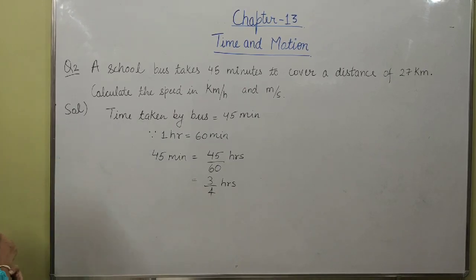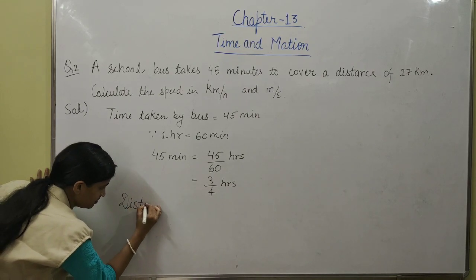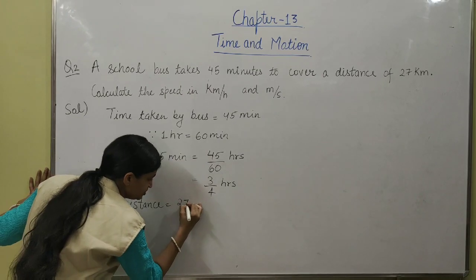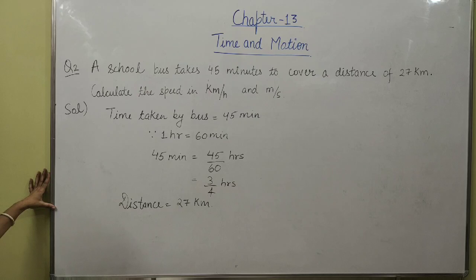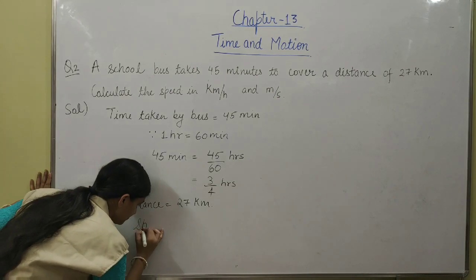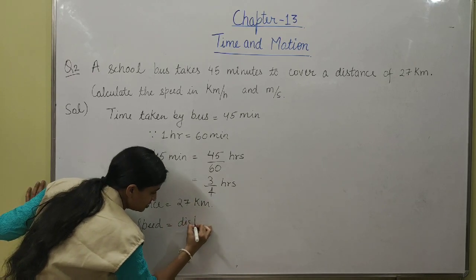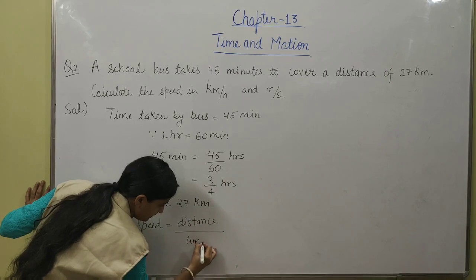Now the distance is given, 27 kilometers, and as we know, the speed of an object or the speed of a school bus will be distance travelled upon time taken.